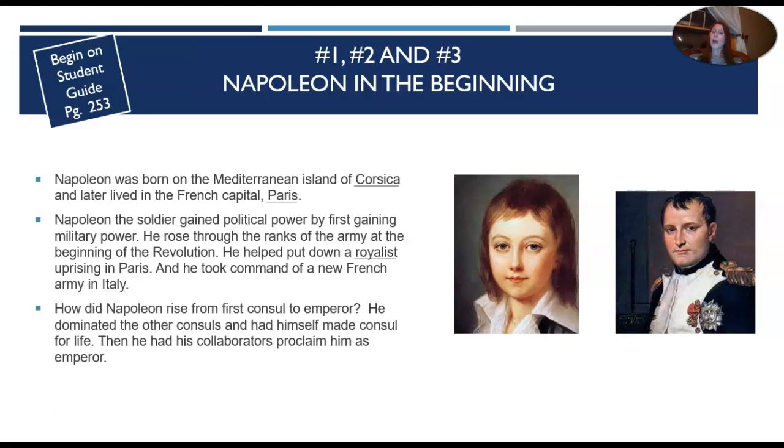How did Napoleon rise from first consul to emperor? He dominated the other consuls, and he had himself made consul for life. Then he and his collaborators proclaimed him as emperor.